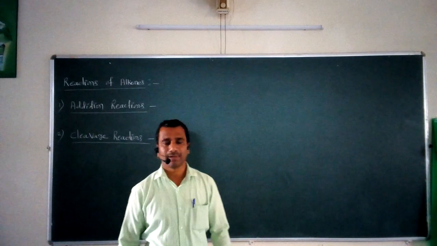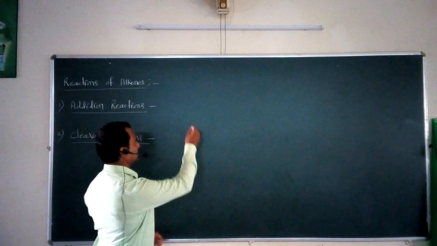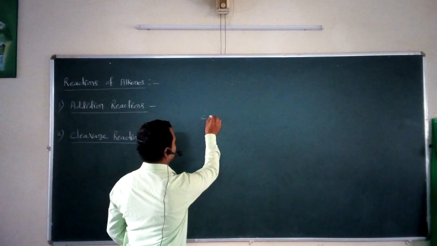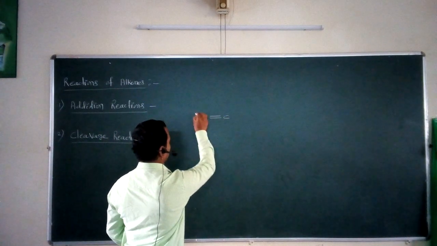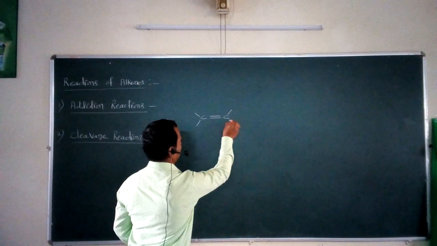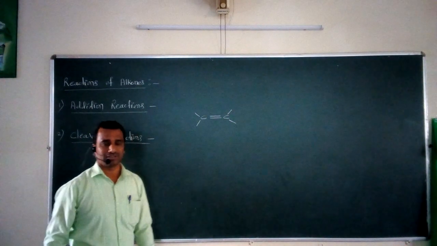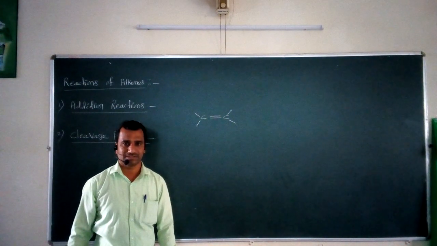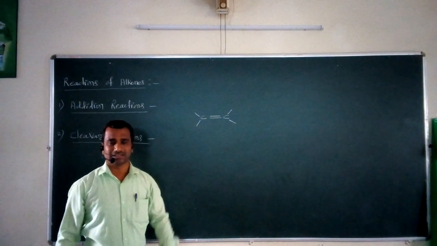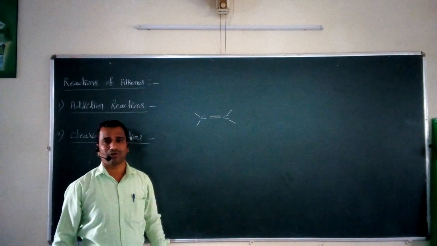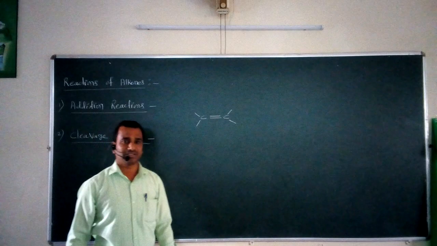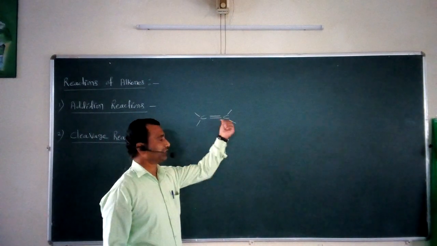Now basically what are alkenes? Alkenes are nothing but compounds containing the carbon-carbon double bond. The compound which consists of the carbon-carbon double bond, that hydrocarbon is called an alkene. So whenever we consider these alkenes, they consist of the carbon-carbon double bond. So we can say that the functional group for these alkenes is the carbon-carbon double bond.